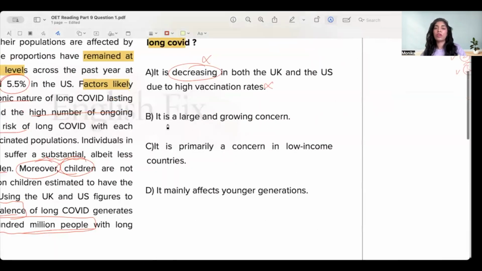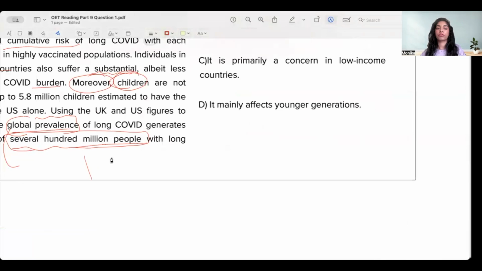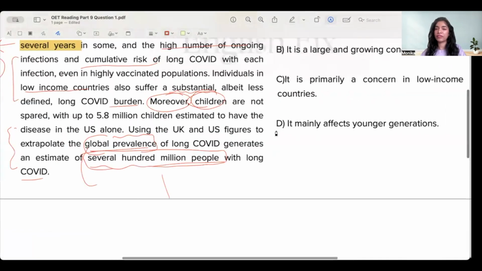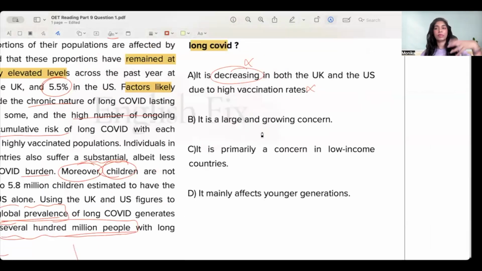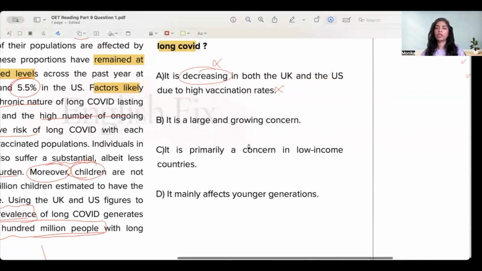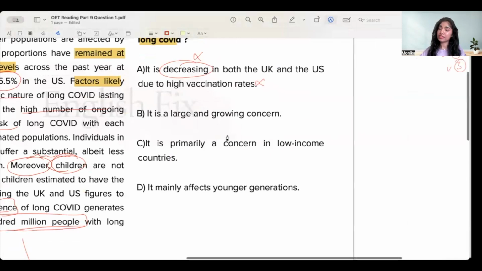Then, it is a large and growing concern. It is a large concern. It is a growing concern. Yes, it is very much so, because there are hundreds of millions of people with long COVID all over the world. So a lot of people are actually having this issue, and we have had the same idea overall. And here were just some details that they mentioned. So I'm quite happy with answer option B, if I'm being honest. So I'm going to consider it, but not going to choose it right away.